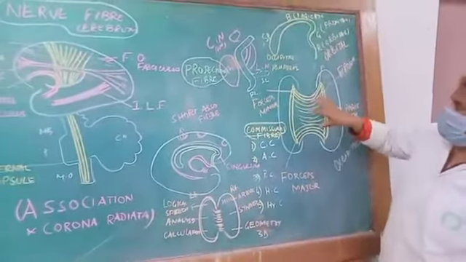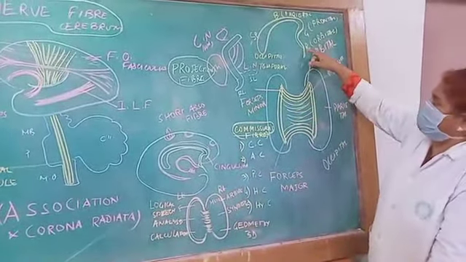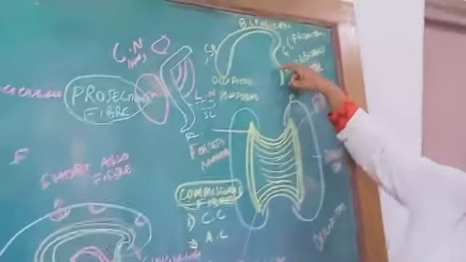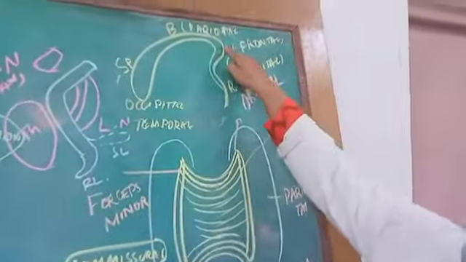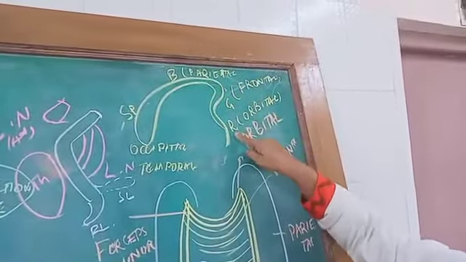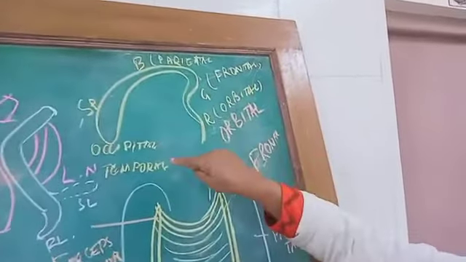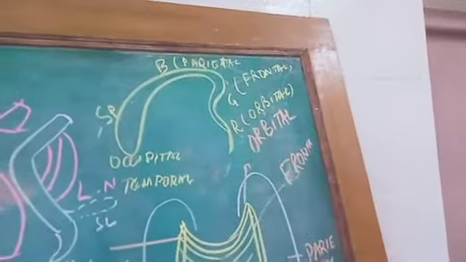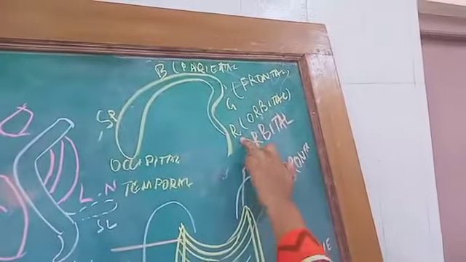Coming to the commissural fibers, the main commissural fiber is the corpus callosum, which starts from the lamina terminalis. This is your rostrum, then the genu, then the body and the splenium. Now the rostrum will connect one orbital area to the other orbital area of the two lobes, right and left.